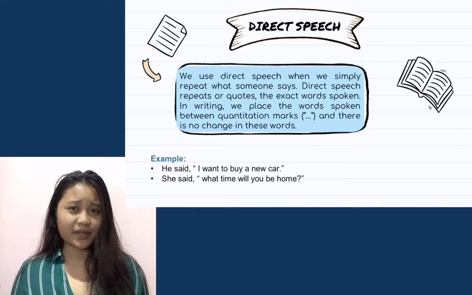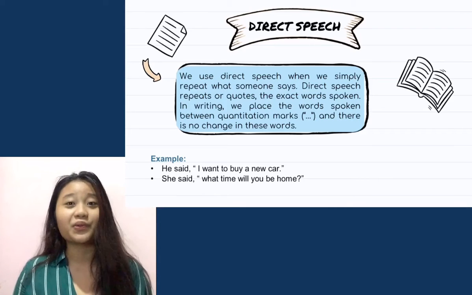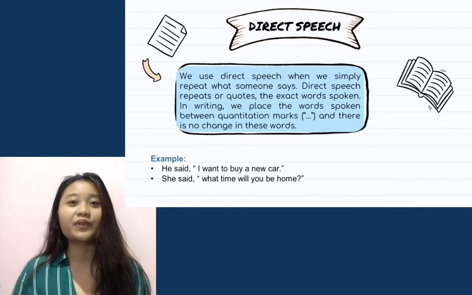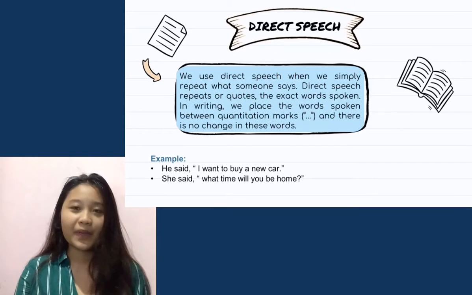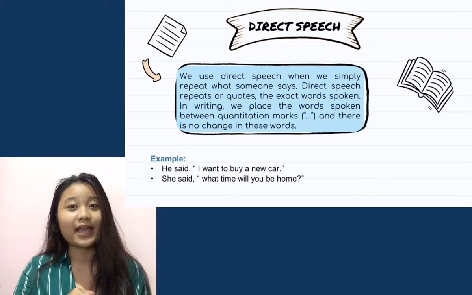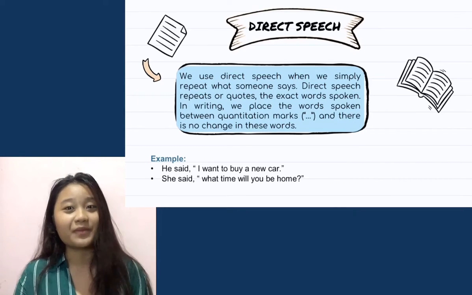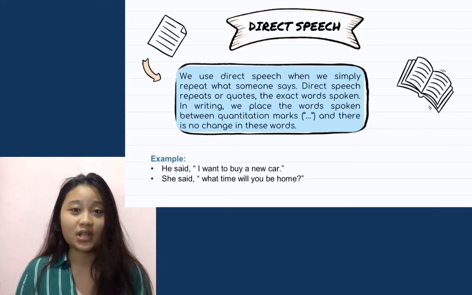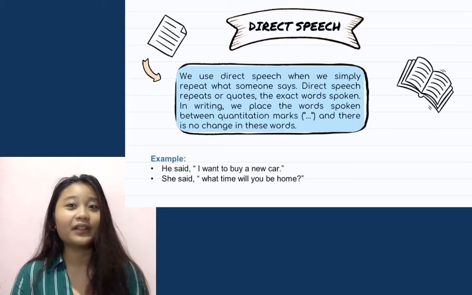What is direct speech? Okay, so we use direct speech when we simply want to repeat what someone says. Direct speech repeats or quotes the exact words spoken. In writing, we place the words spoken between quotation marks and there is no change in these words. So you can see the example here.